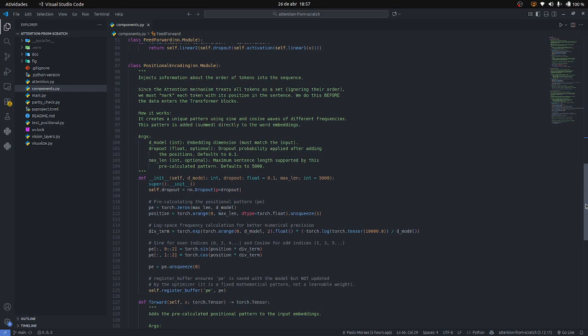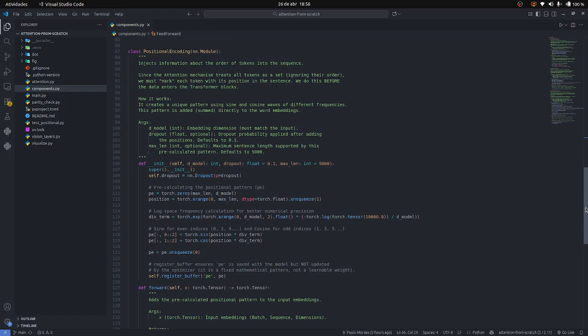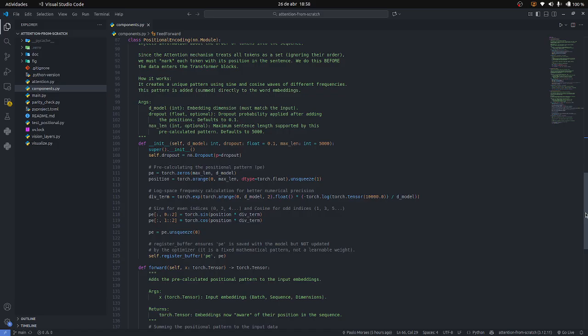The positional encoding injects information about the order of tokens into the sequence. Since the attention mechanism treats all tokens as a set, we must mark each token with its position in the sentence. We do this before the data enters the transformer blocks. So how does it work?